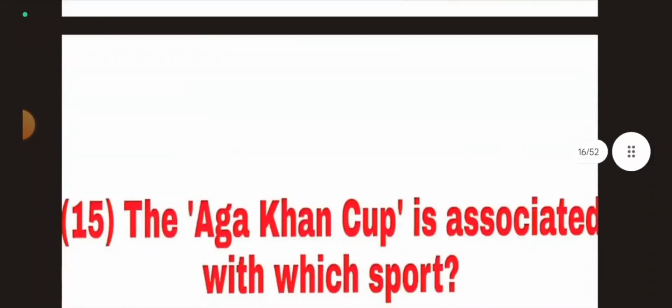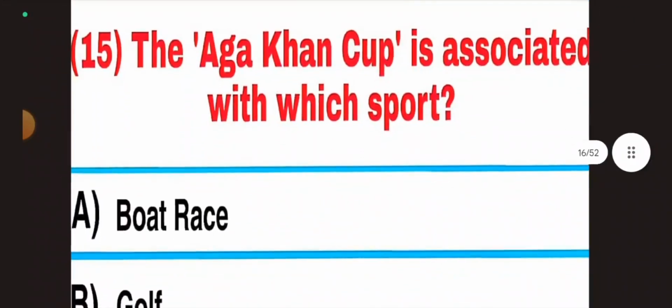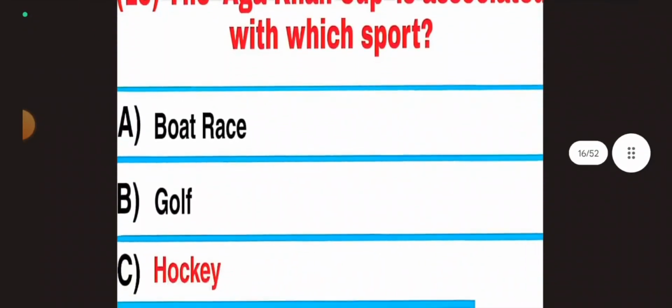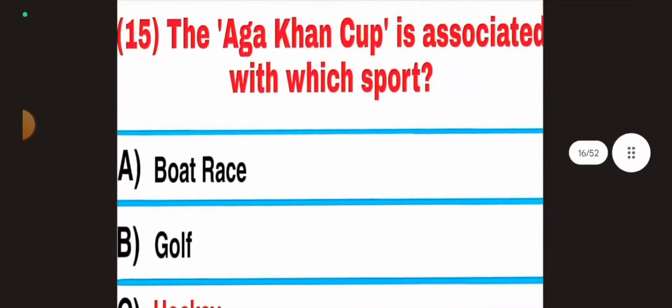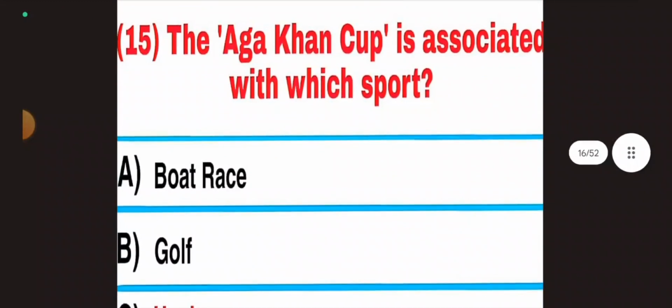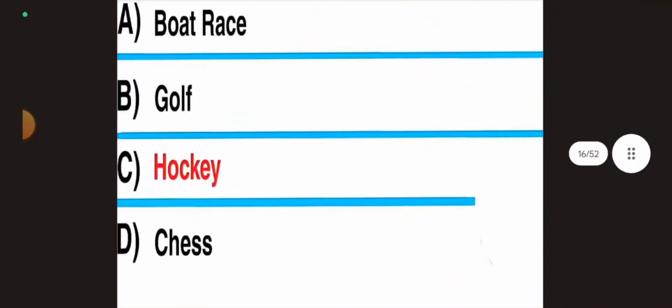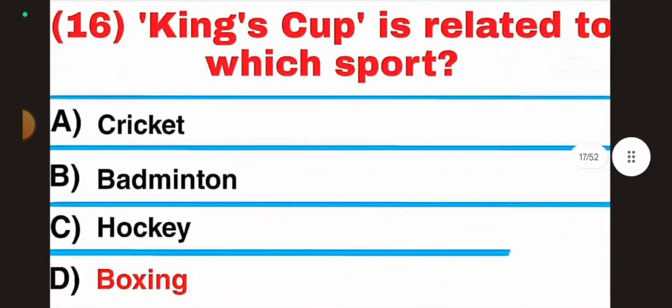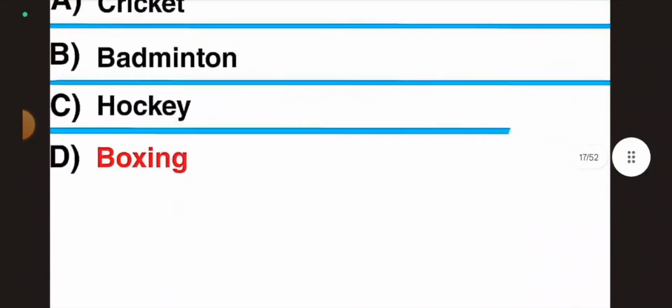Answer, hockey. Question 14, the Aslan Shah Cup is associated with which sport? Answer, hockey. Question 15, the Aga Khan Cup is associated with which sport? Answer, hockey. The Aga Khan Cup, hockey. Question 16, the King's Cup is related to which sport? Answer, boxing.